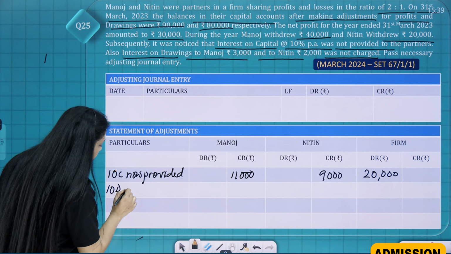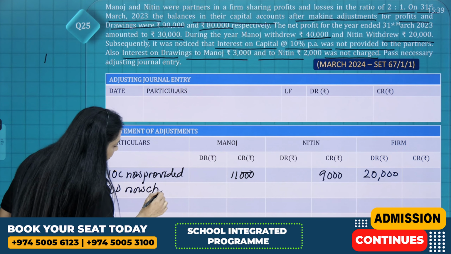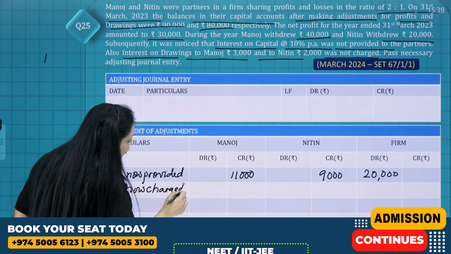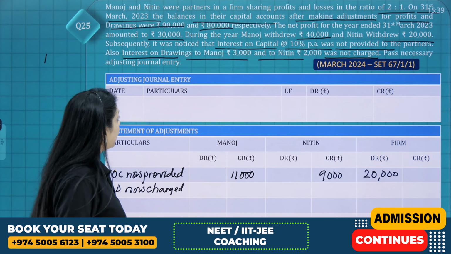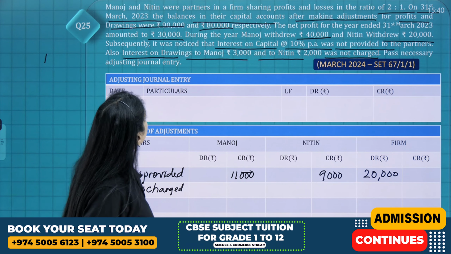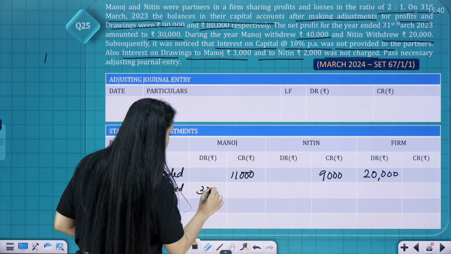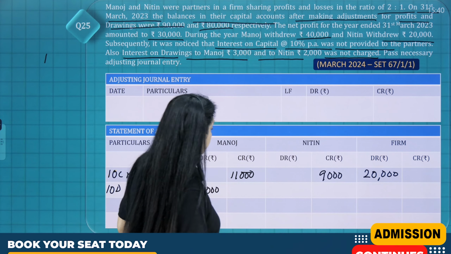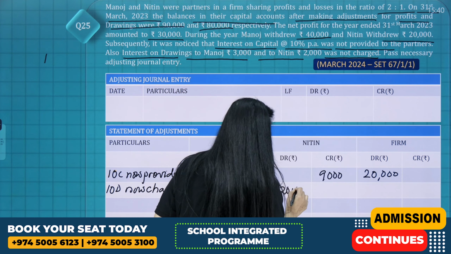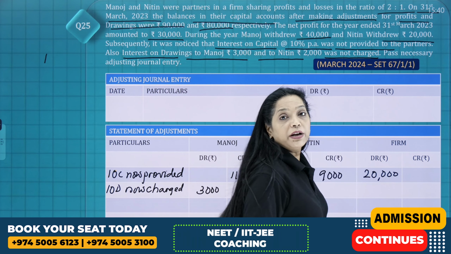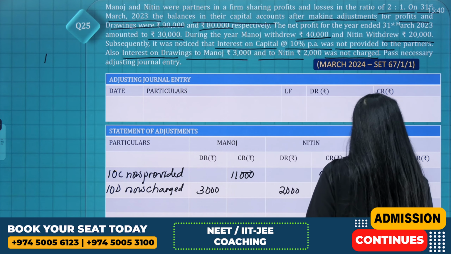IOD now charged. So when you are charging, you are debiting the partners' capital. So how much is the interest on drawings? Manoj is 3,000 and Nitin is 2,000. So when the partners are debited, the firm is credited with 5,000.